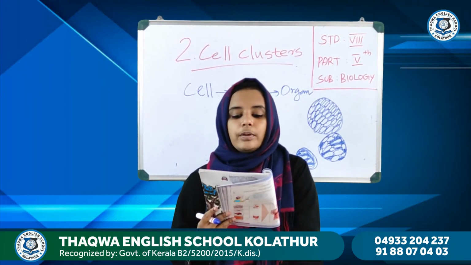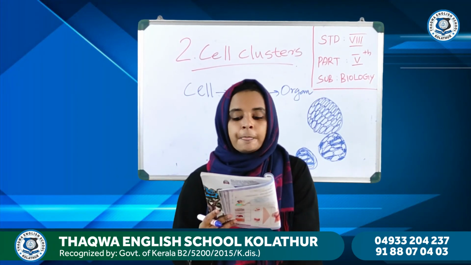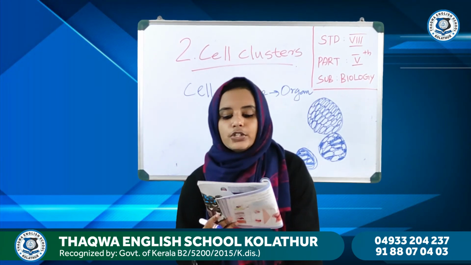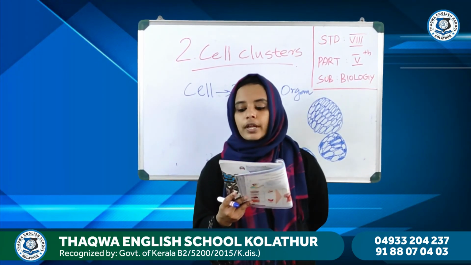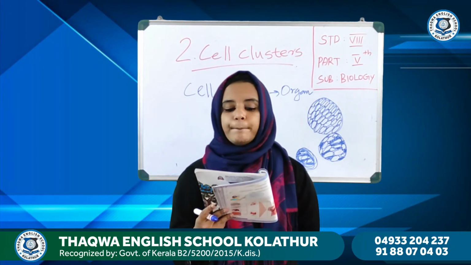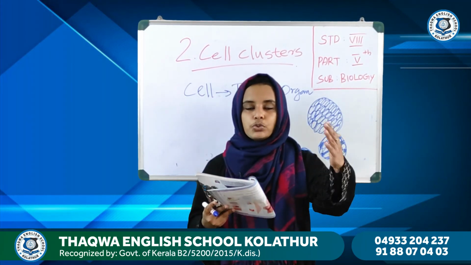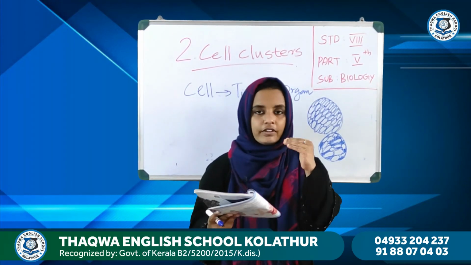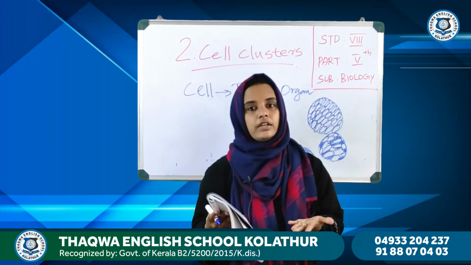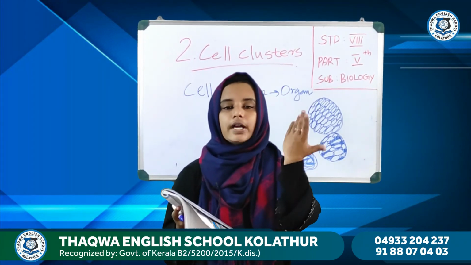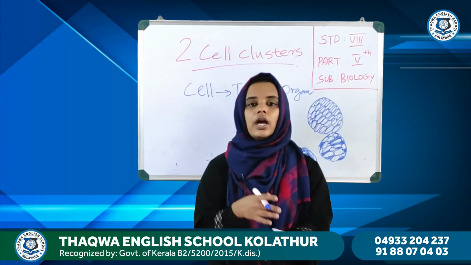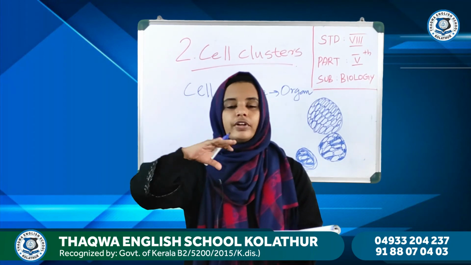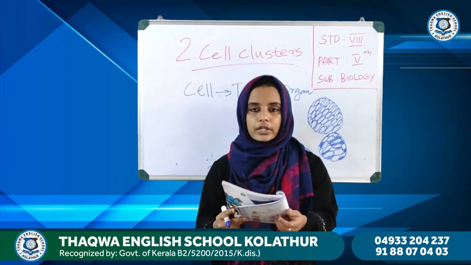And is the function performed by an organ the same as the function of its constituent tissue? Tissues combine to form organ. Each organ performs a particular function. That is, tissues each have functions, and similarly each organ has a different function. The function of the stomach is not the function of the intestine. If the stomach helps digestion, the intestine helps with the absorption of the digested food materials. So each organ has different functions.